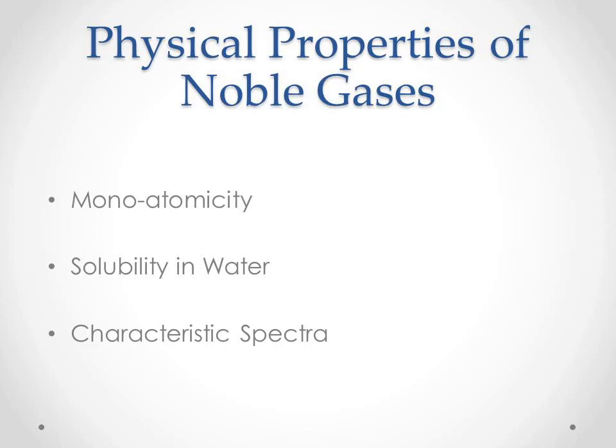All these gases give characteristic spectra in the spectral region. For example, helium gives green or yellow lines in the spectral region. Neon gives orange and red lines. This means characteristic spectra confirm the presence of these gases in the environment.